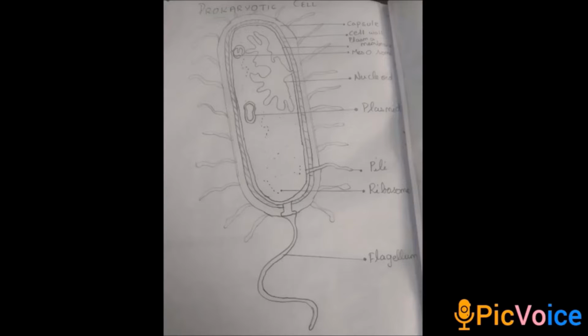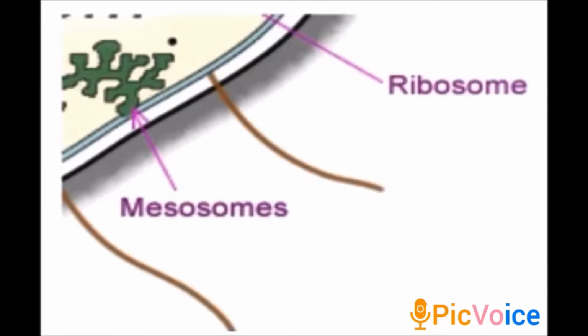I hope you have got an idea about how to draw the prokaryotic cell and the different parts. These are the structures of the mesosome that is present in the prokaryotic cell, and the ribosome. The function of the mesosome is that it is a specialized differentiated form of cell membrane.